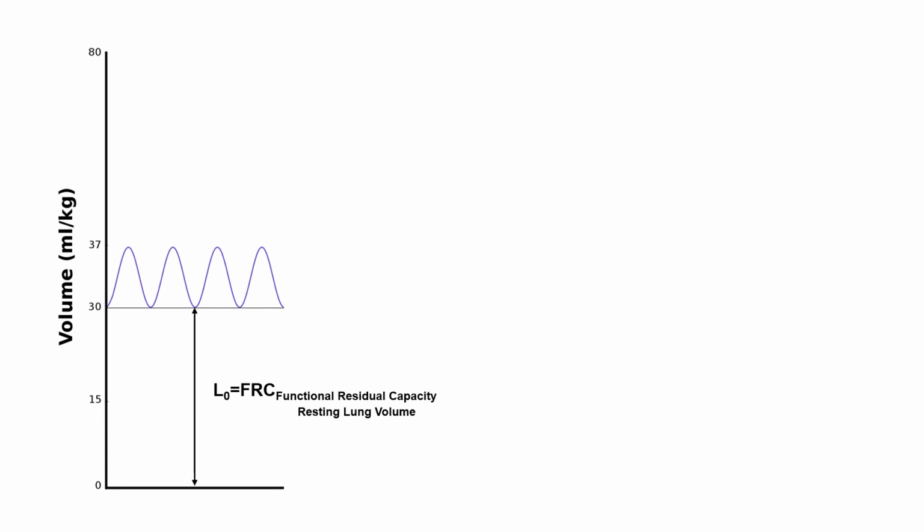In this case, L0 in the lungs is the volume after expiration of tidal volume, the resting lung volume, also known as functional residual capacity, FRC. Delta L is the volume of expansion caused by air due to the change in transpulmonary pressure, that is, the tidal volume, which we call delta V.